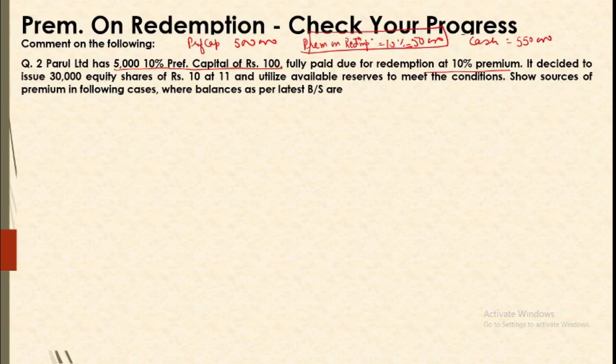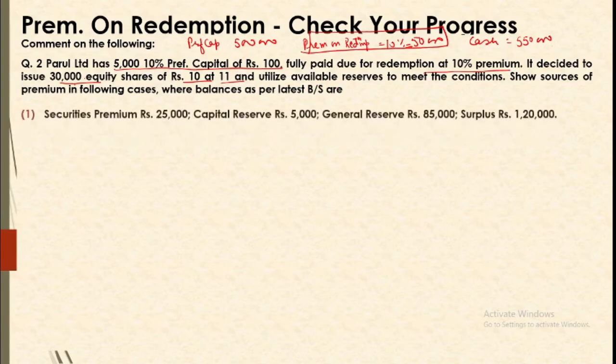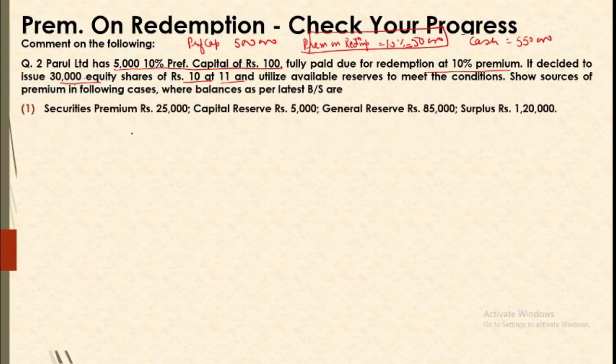This is our working. Now it is decided to issue 30,000 equity shares of 10 each at 11. It means that we will be having 1 rupee premium. So 30,000 securities premium we are getting right now. Okay, so we will be utilizing this also. So show premium sources in the following cases. Okay, number 1 is securities premium 25,000, capital reserve 5,000, general reserve, surplus.